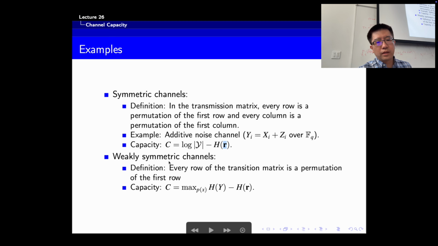Then we considered the weakly symmetric channel. For the weakly symmetric channel, we only have the requirement for the rows, not the columns. Each row is a permutation of the first row. Then the capacity is given by this expression, if this relationship is satisfied for this term as well, and for the first term it's also given by log Y. You can try it. Basically, if our relationship is over this finite field, then no matter what the input distribution is, the output is always uniform. You can show that.